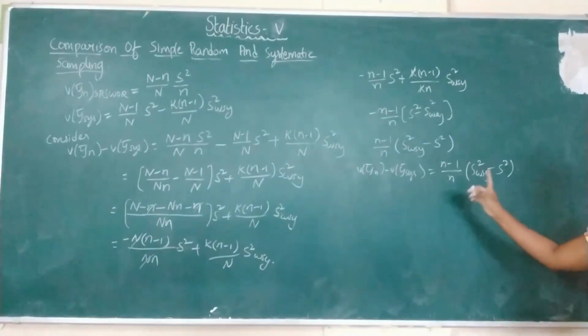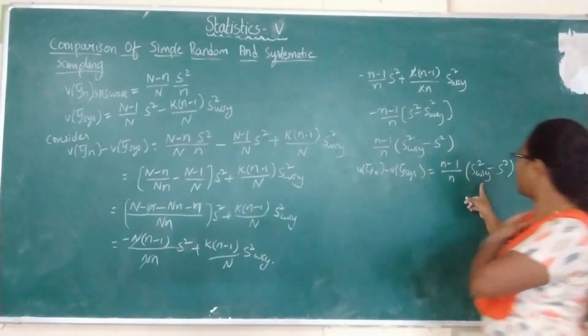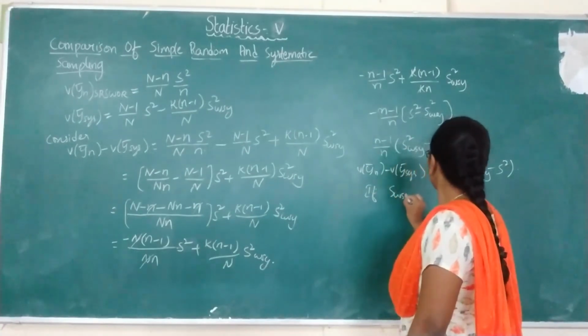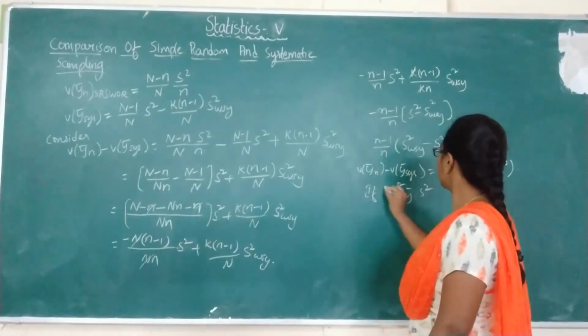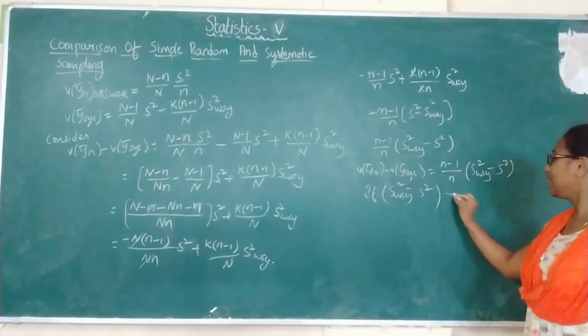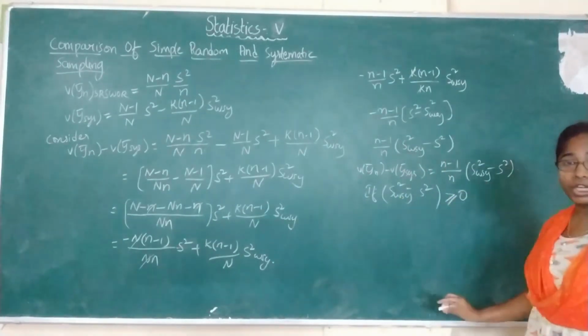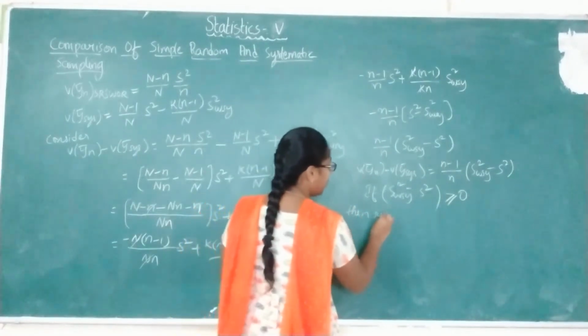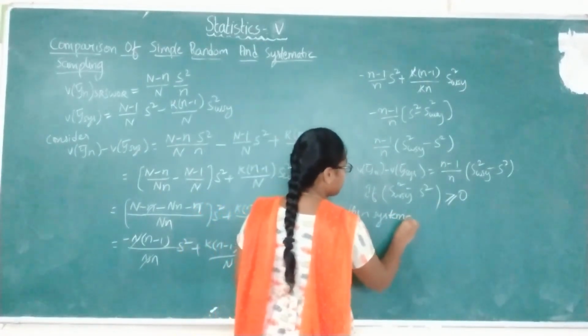So if the value we are getting here, S_wsy square minus S square, is greater than or equal to 0, then only the systematic sampling is more efficient.